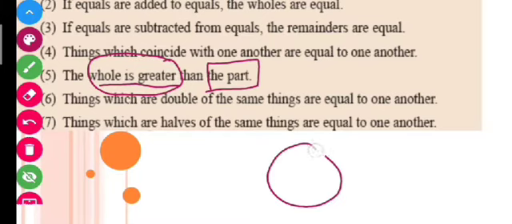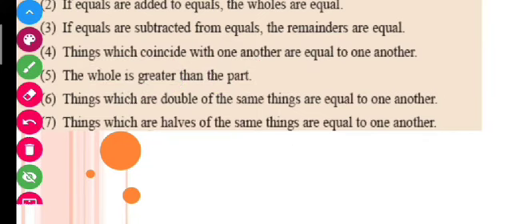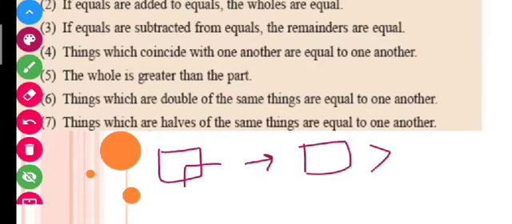If this is a circle, the whole circle, and I take this part, obviously the circle is greater than this part. Okay, obviously I can say that. If again I take a square here and cut one part of it, this whole is always greater than this part, right?